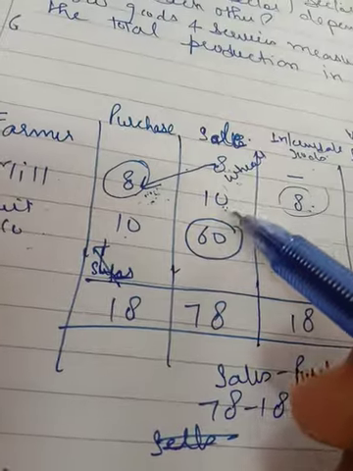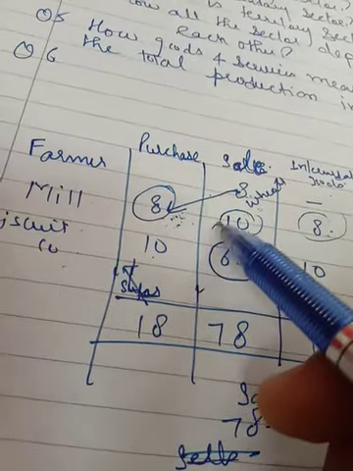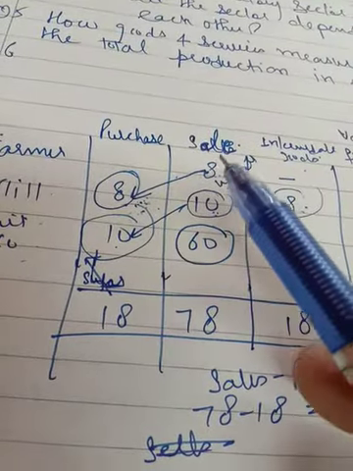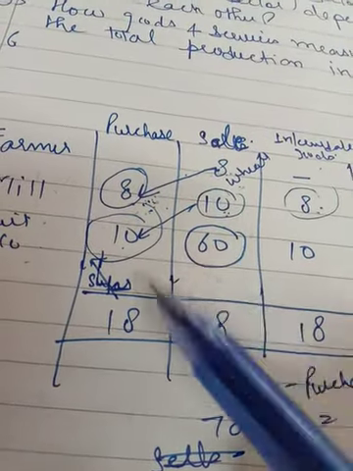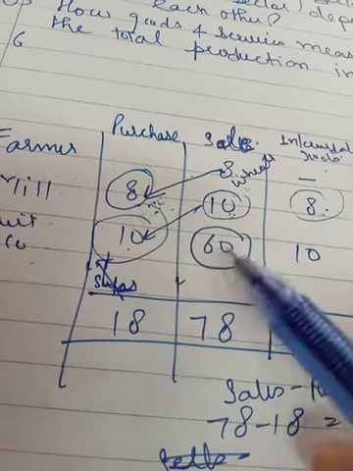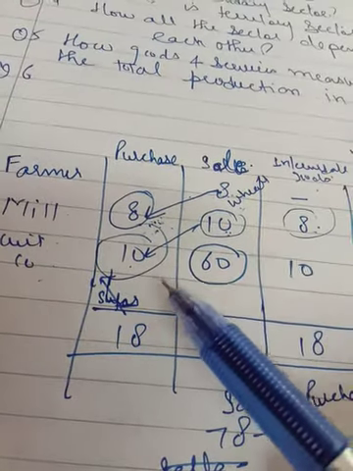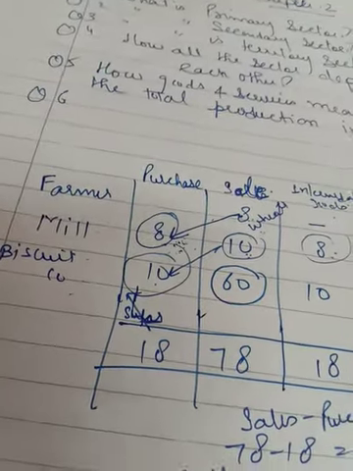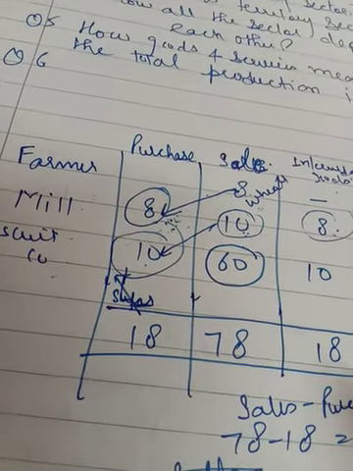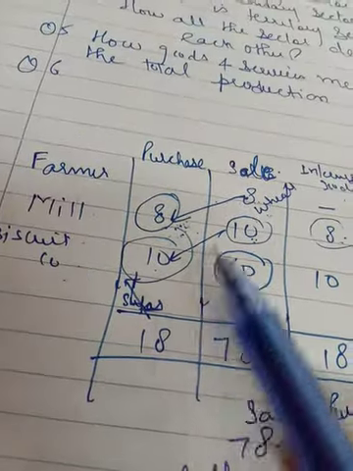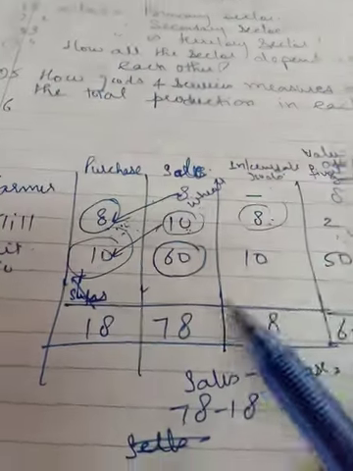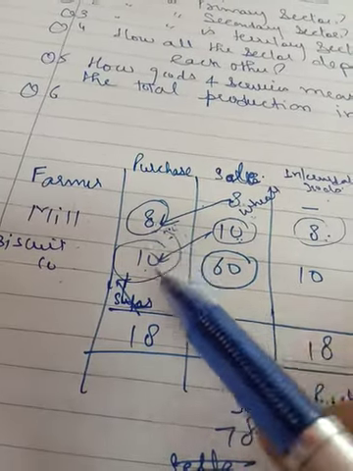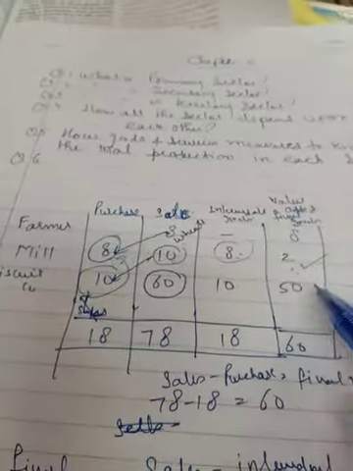Now the mill sold this flour to the biscuit company for rupees 10, and the biscuit company purchased it. So this is the sale of the mill and the same thing is the purchase of the biscuit company. Now the biscuit company makes biscuits out of all these materials and sells them for rupees 60. So 10 is the cost given, and 60 is the price of the biscuits made by this company. From the 60, 10 has been purchased from the mill. So the contribution of the biscuit company will be 50 only.